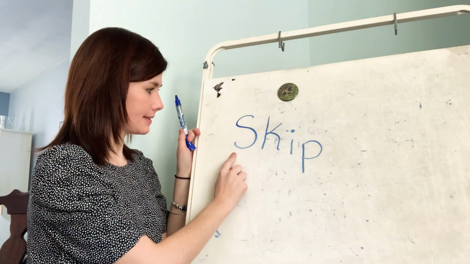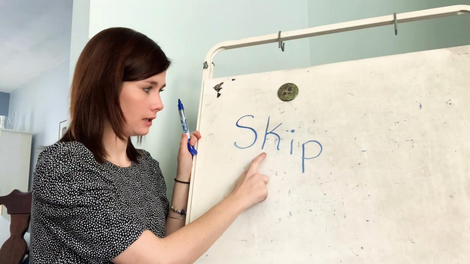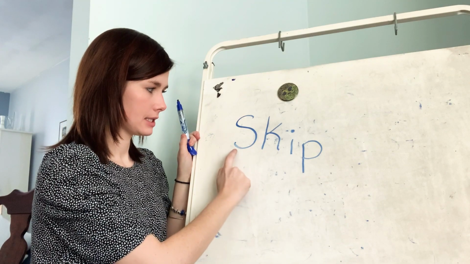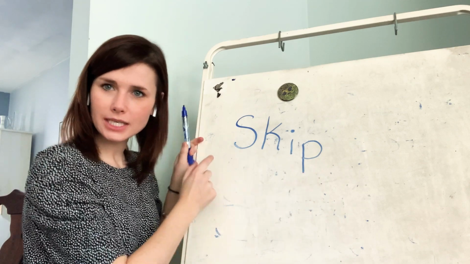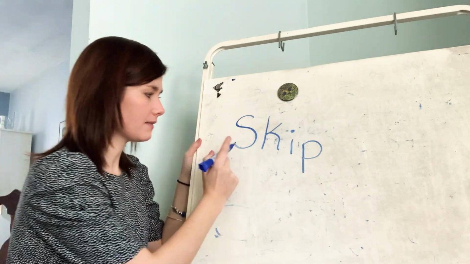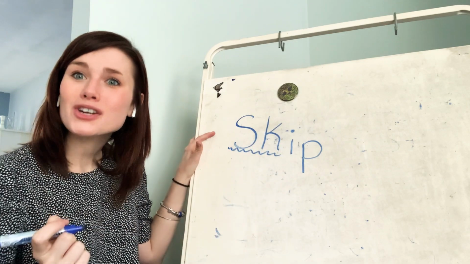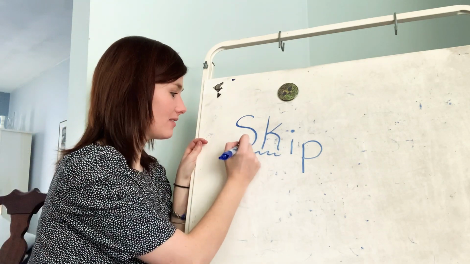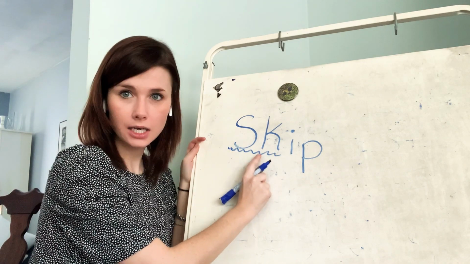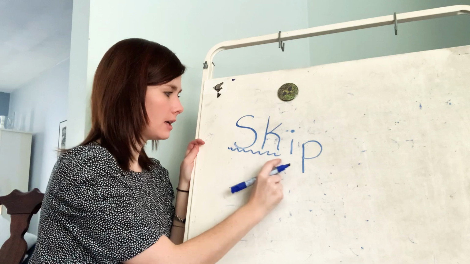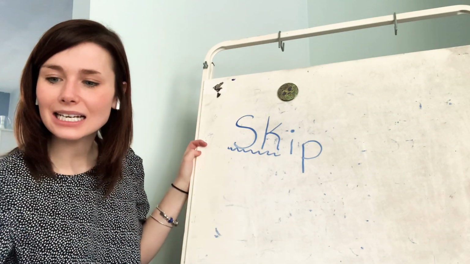We have an S, K, ip. Skip. This word is skip. What is at the beginning of this word? Right. This is another consonant cluster. The S makes the S sound, and the K makes the K sound. So we have skip. Yes, that is a consonant cluster.